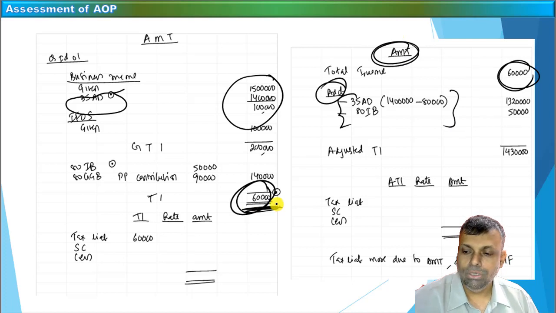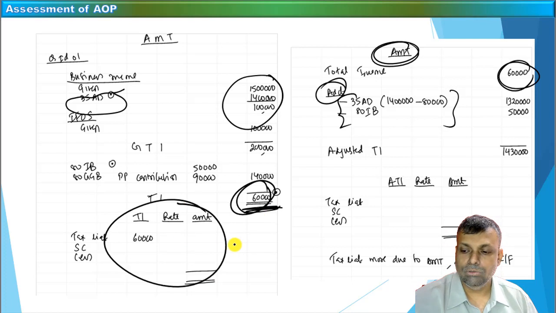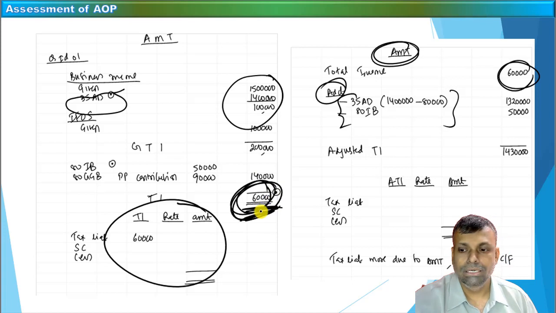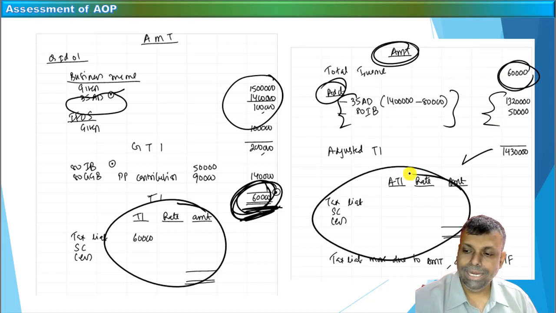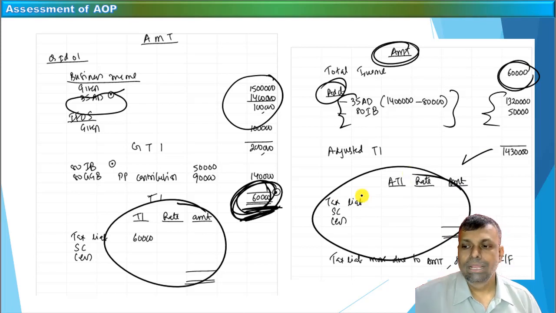I have computed my total income in the normal way by claiming the necessary deductions, and my tax liability is already calculated. This is my tax liability one. But for the AMT purpose, I again start with this number, which is my total income as per the provisions of the Income Tax Act, and to that I add this specified deduction, get this figure, and do the AMT calculation by multiplying by the tax rates, the tax liability calculation that I already explained with respect to AMT, and compare this tax liability and get the answer. If you want, you can pause the video and see a couple of questions that we have solved, how this tax liability multiplication, all that, which you have already practiced many times in our regular class.